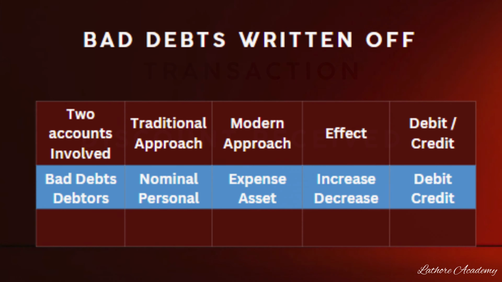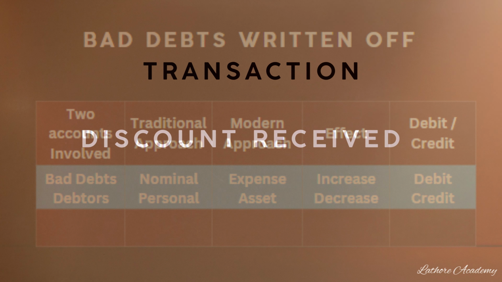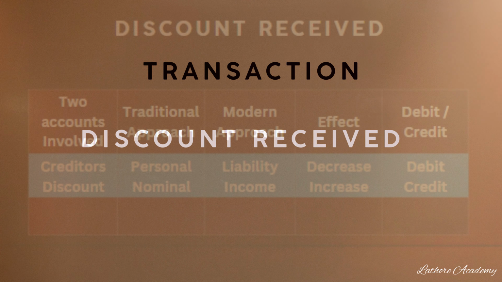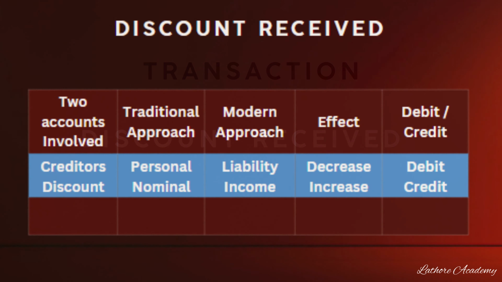Another transaction example is discount received from creditors. Whenever we make payment or whenever we have achieved a bulk quantity purchase, discount is allowed by the creditors to us. So the two accounts involved here are creditors and discount. Creditor is a personal account, discount is a nominal account.